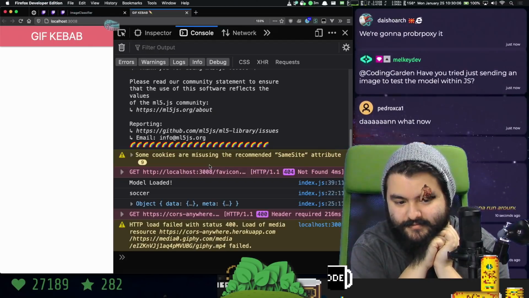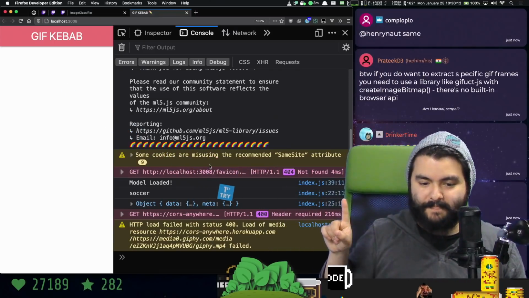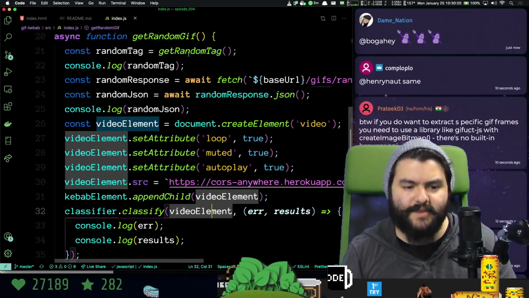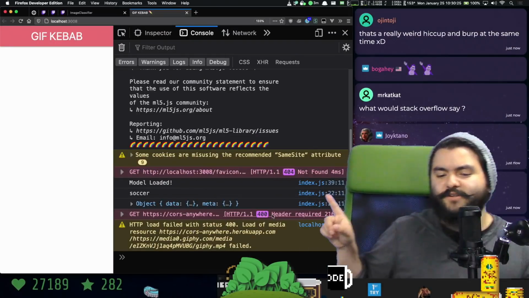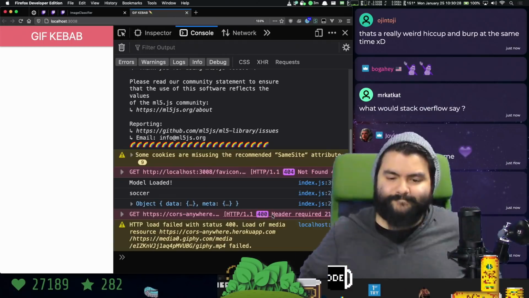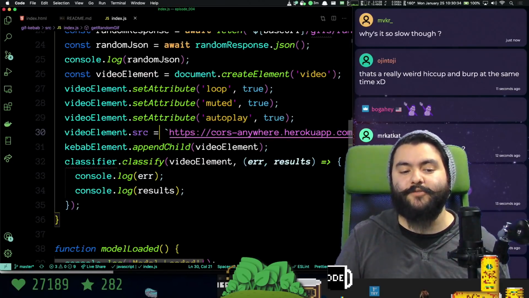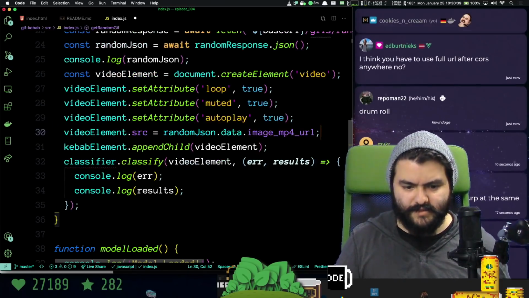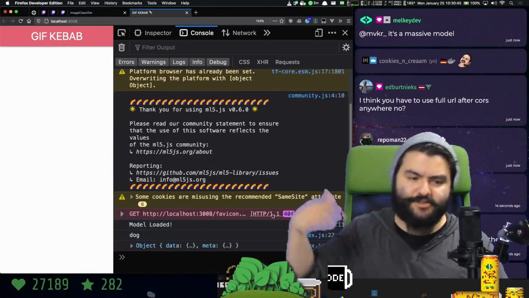Model loaded. Okay, line 20. Okay, we don't see it on the page, but line 22. Oh, that's the tag here. So we're getting soccer. And then we didn't. Oh, CORS Anywhere just errored out. Yeah, okay. It's slow because it needs to load the model first. We'll try to add a loading image just to show that something's happening.